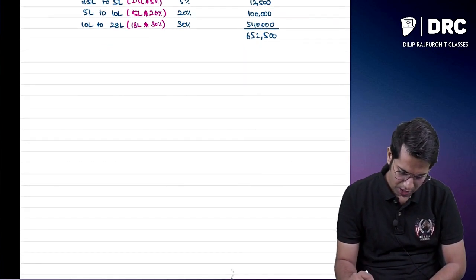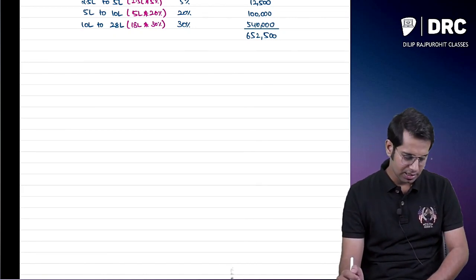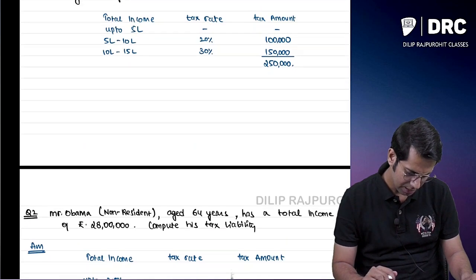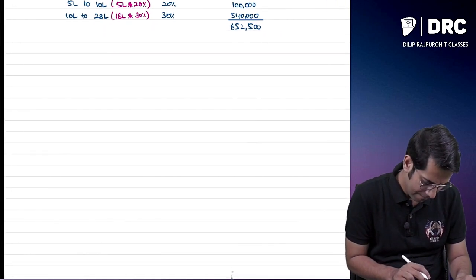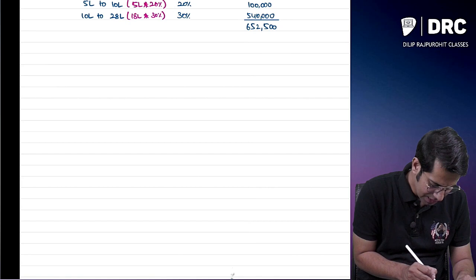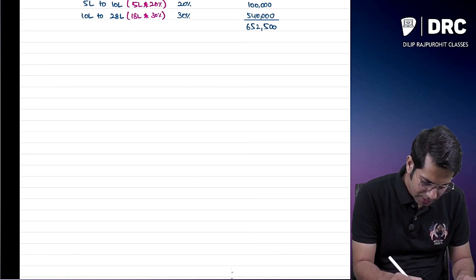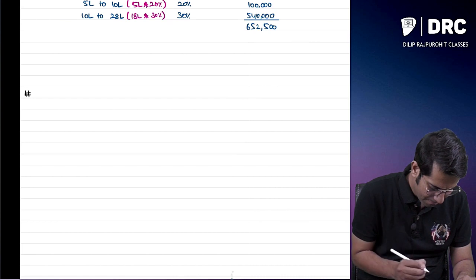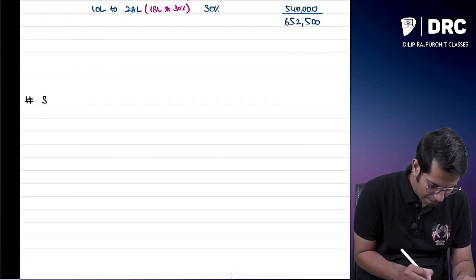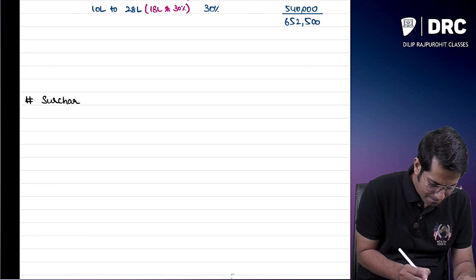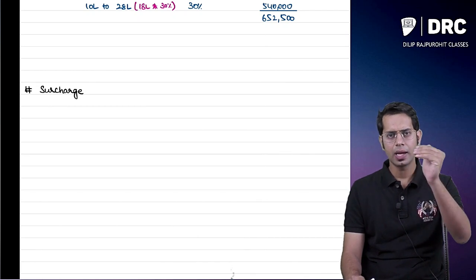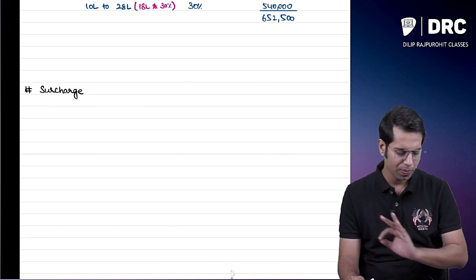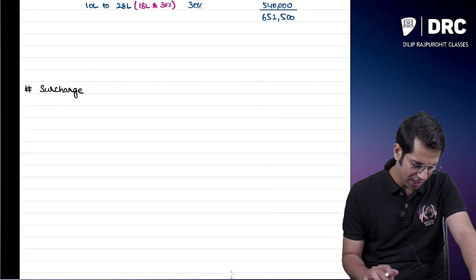Now let us discuss a few more things with respect to this taxation. The next thing we are going to discuss is something called surcharge. If your total income exceeds a certain limit, you will have to pay something called surcharge. Now what is this surcharge, we are going to see.